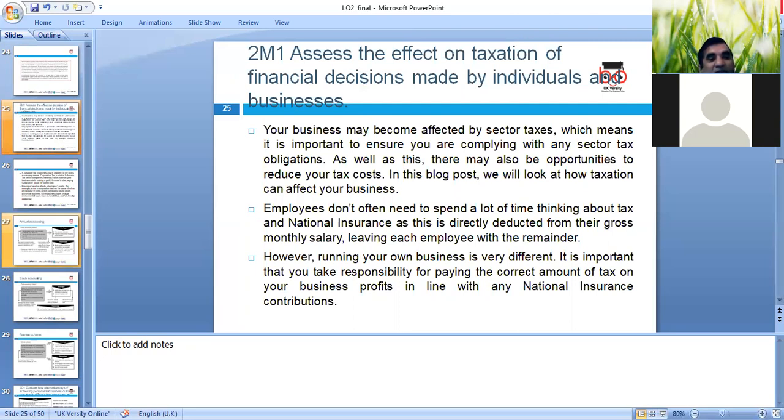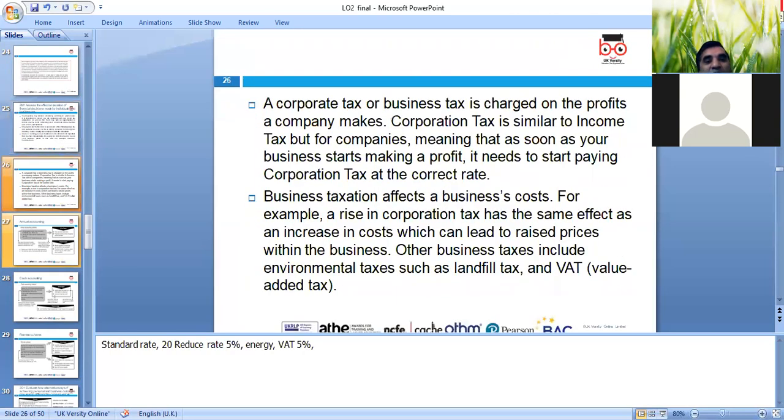Yes, that's a huge area that needs to be explored. Corporation tax is charged on the profit the company makes. When you do the planning, you need to make sure what type of business ownership you want: sole trader, partnership or limited company.